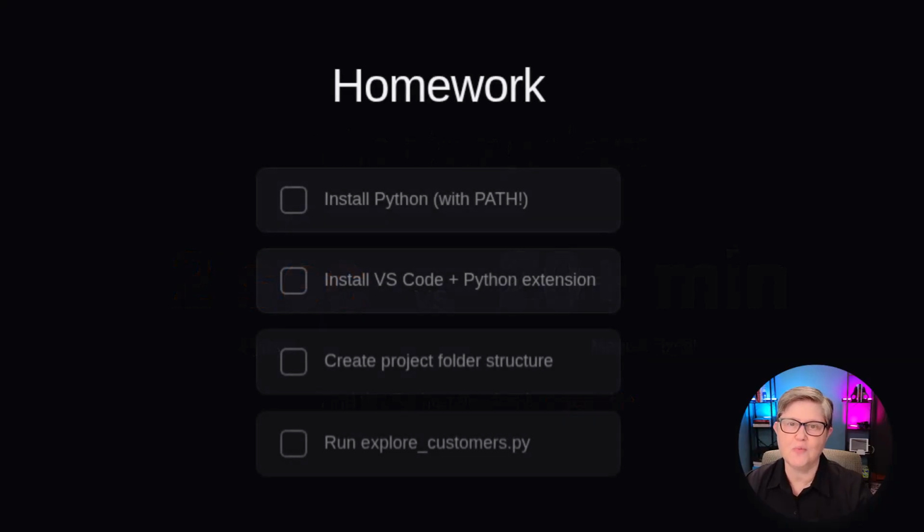So here's your homework for this episode. Get Python installed. Please check that Add to Path box. Get VS Code set up with the Python extensions. Create your project folder with the input and output directories. And run the script yourself. See those charts appear on your screen. Because once you see that 2-second magic happen on your own machine, you'll never look at Excel the same way.